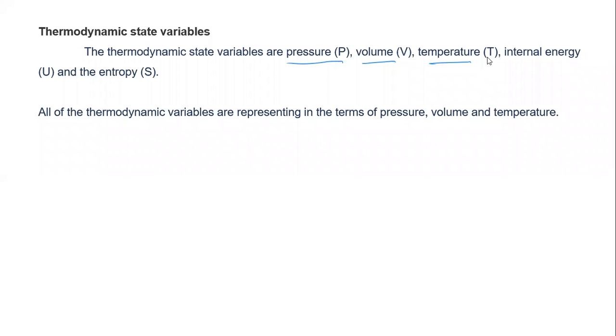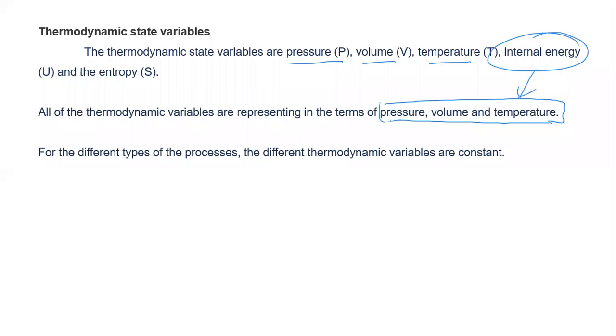All the thermodynamic variables are represented in terms of pressure, volume, and temperature. We discussed these three. And the internal energy, you know that internal energy depends on temperature. So that relation we already covered in the previous lecture.